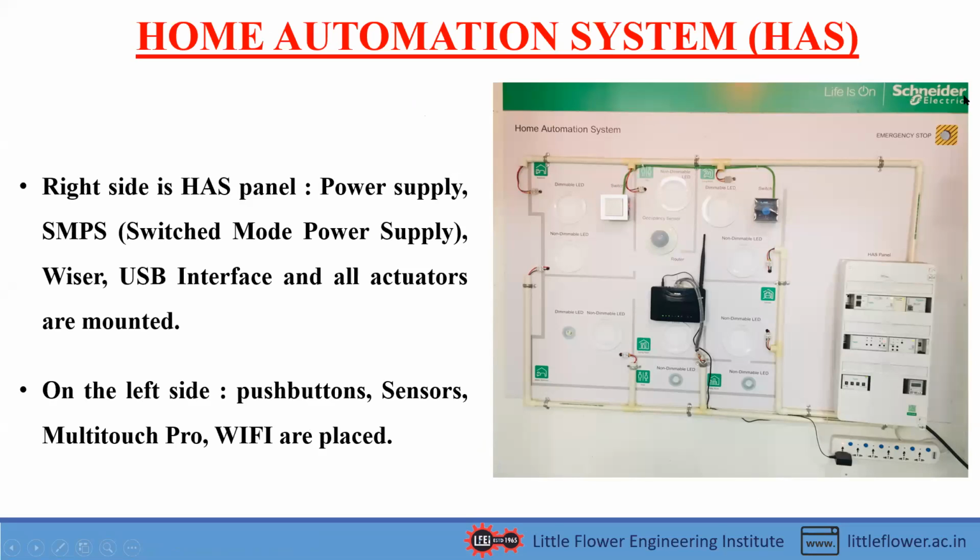I will explain this, and before going to the explanation, I would like to divide this home automation system into two: a right side and a left side. The right side is known as the home automation system panel, that is the HAS panel. In that there is a power supply, a switched mode power supply, and a visor, known as a home link. Then there is a USB interface, and actuators mounted on the HAS panel.